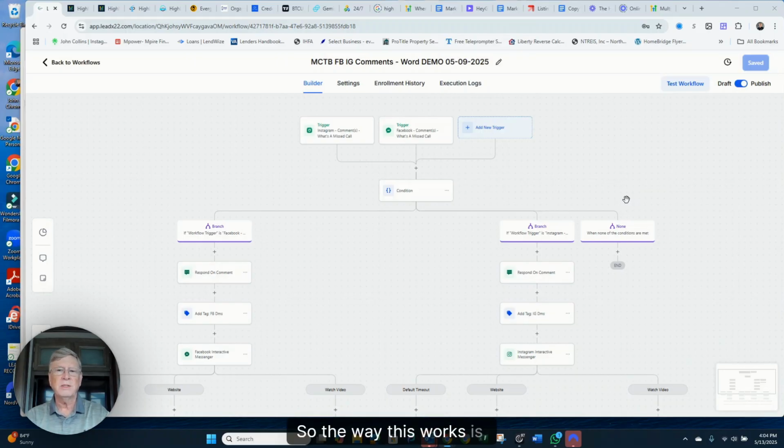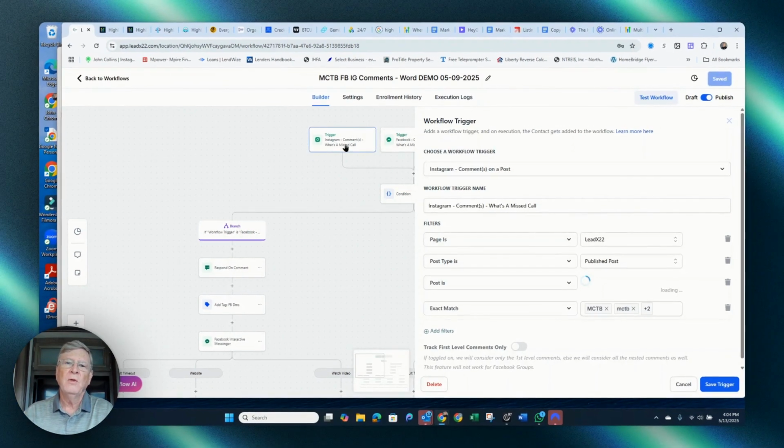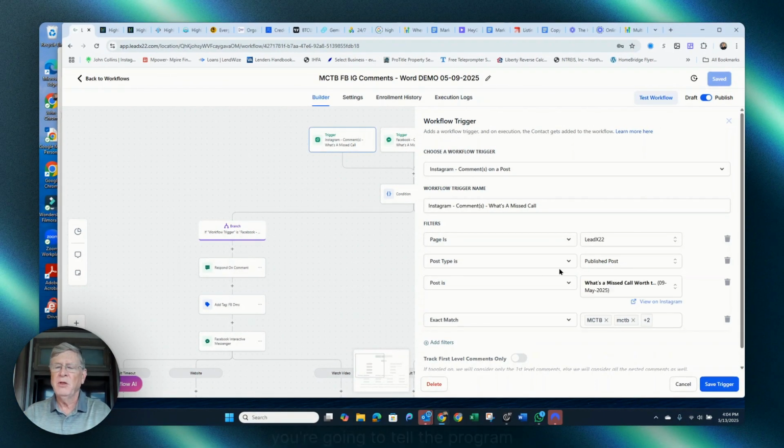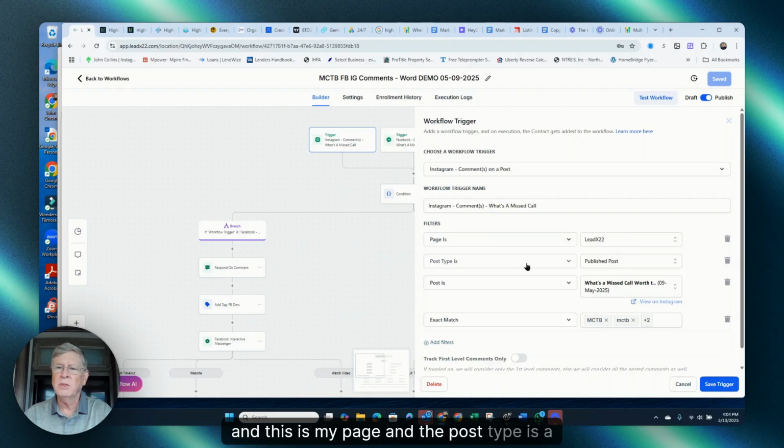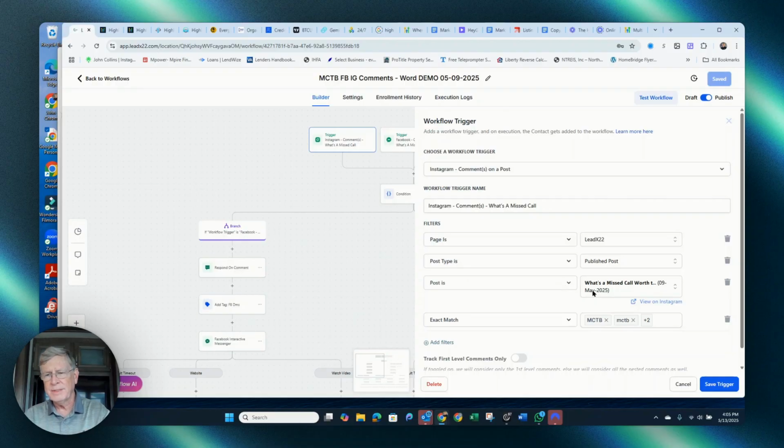So the way this works is, as I said, you post something on Facebook or Instagram, you ask them to use a certain word or phrase, and then once they do, you're going to tell the program the page is, and this is my page, and the post type is a published post, and then the post is, and you get to tell it specifically what post it's looking for that keyword on.